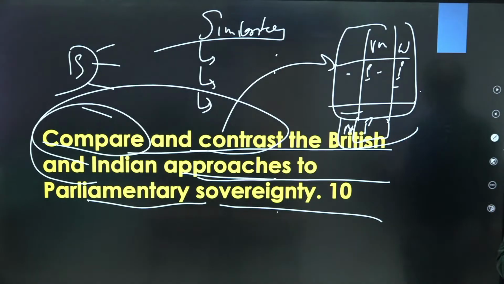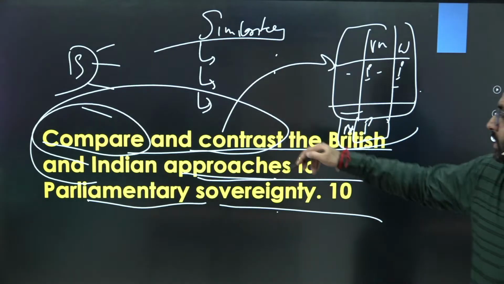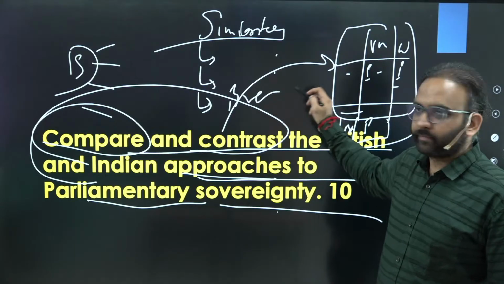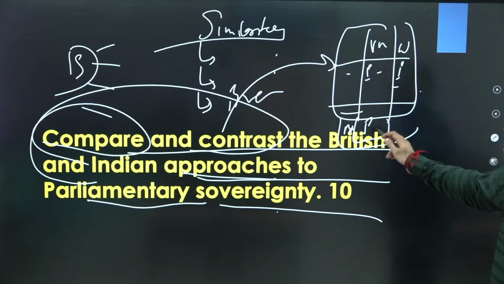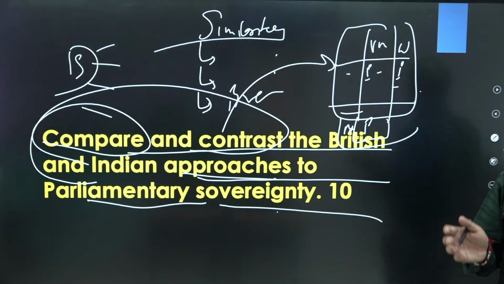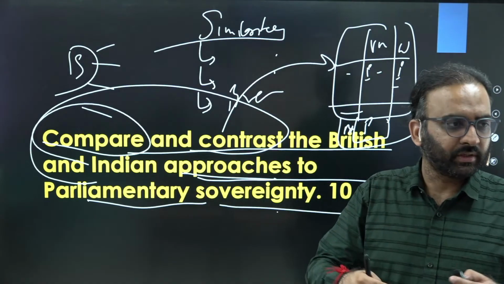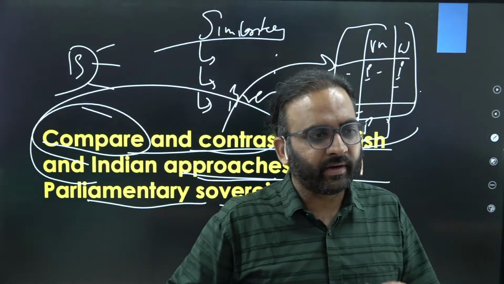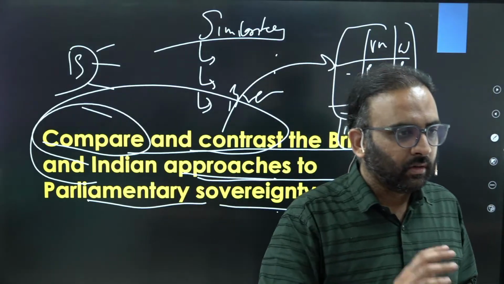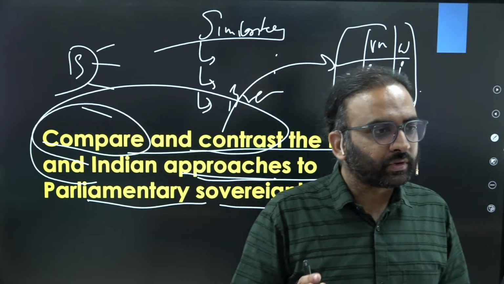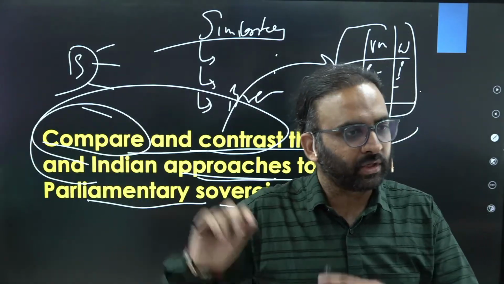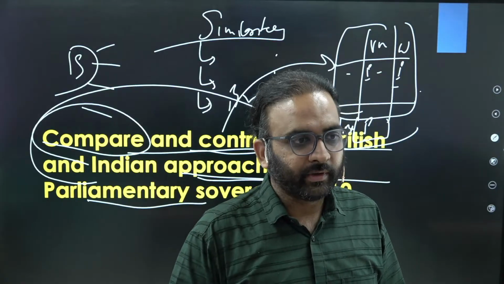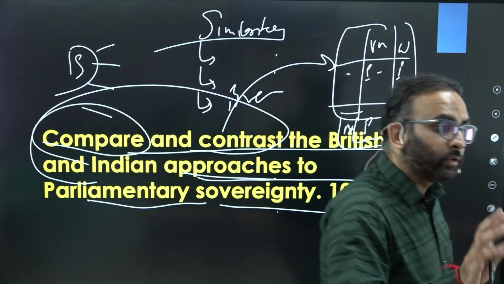Right? Behavioral aspect. In similarity, you can talk about like both have breach of privileges provision, right? And in behavioral aspect, you can talk about that there is very dignified debates and discussions in British Parliament, but Indian Parliament is often marked with disruptions or walkouts or noise, etc. For example, recent expulsion of 140 opposition members. You get the point? That also you can mark.